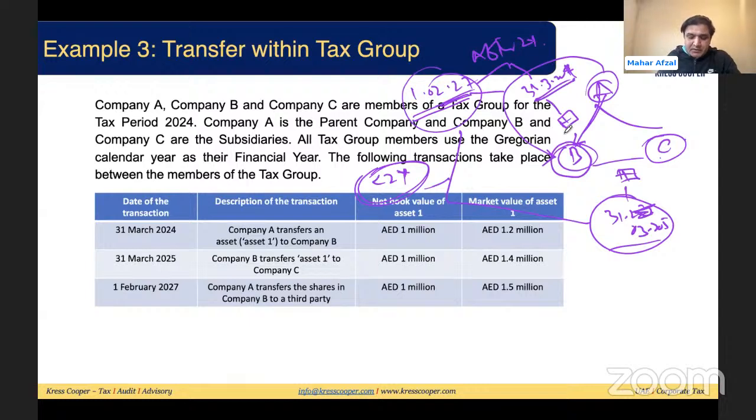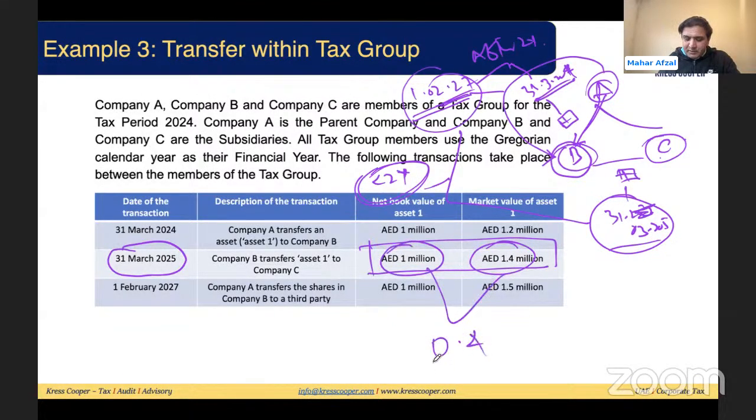So now the transferor needs to calculate the gain on the transfer. What was the gain on the transfer when this asset was transferred from B to C on 31st March 2025? The gain was, basically, market value 1.4 million, book value 1 million, the gain is 0.4 million. The transferor is liable to pay the tax on this gain of 0.4 million.